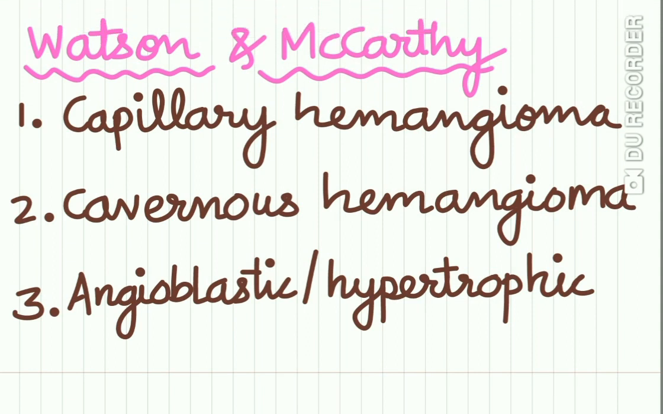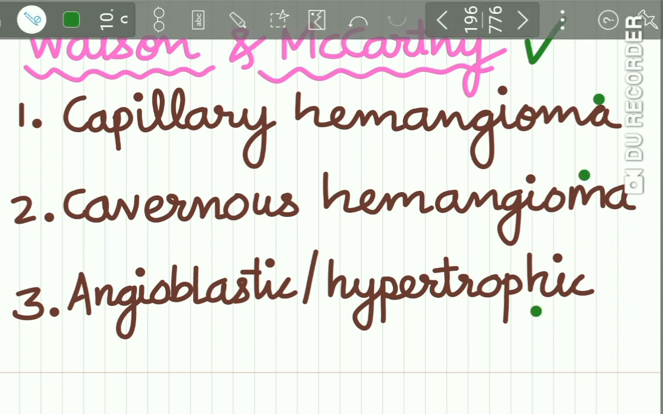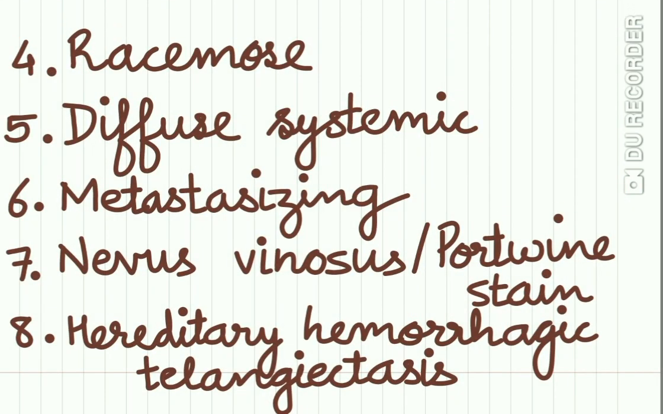Now, Bateson and McCarthy have also divided the hemangiomas into several types. First is the capillary hemangioma, then the cavernous hemangioma, then the angioplastic or hypertrophic hemangioma, then the racemose hemangioma, diffuse systemic hemangioma, metastasizing hemangioma, nevus venosus or the port-wine stain type of hemangioma, and the hereditary hemorrhagic telangiectasis.